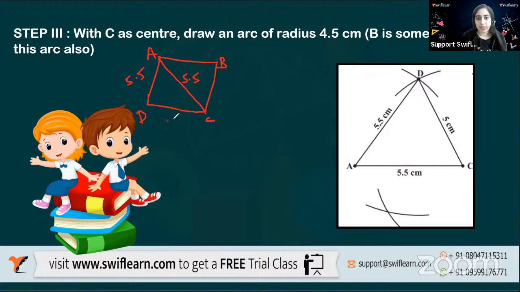CD is 5 centimeters. All right, and we know one more, which is BC. BC I know, and here it is 4 centimeter. Okay, so till now, what have we done? We made AC, the diagonal, this one as the, just a moment. I think I did something wrong or not.